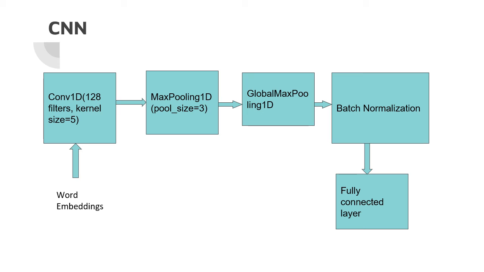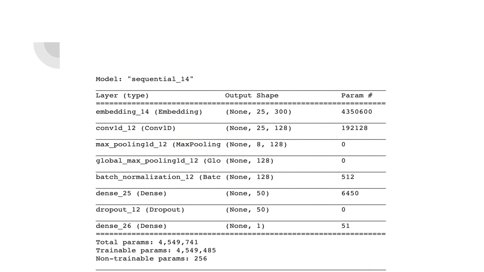and again using a dense layer with unit size 1 to find the probability. In this result, we can see the experiment result of each layer with the output shape. First is the embedding layer with the output shape, then convolutional 1D, max pooling with the pooling function, then after that global max pooling, batch normalization, the dense layer and the dropout.